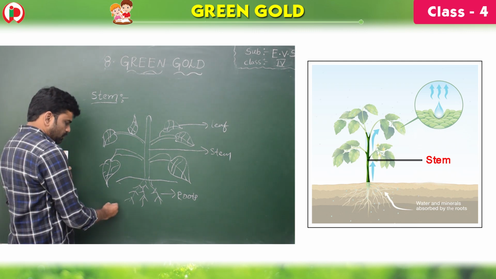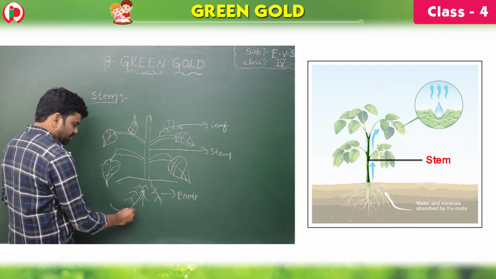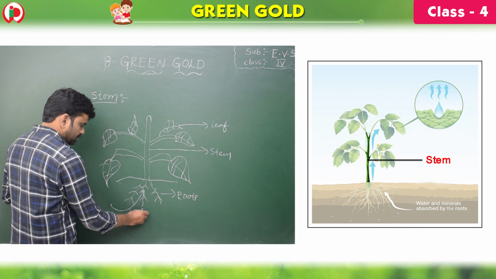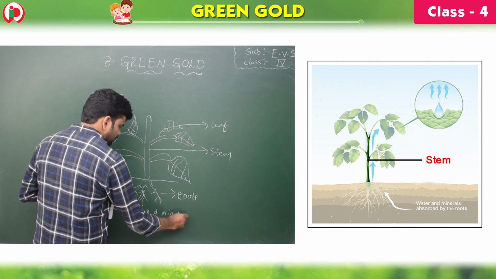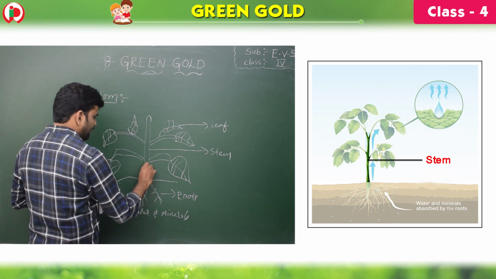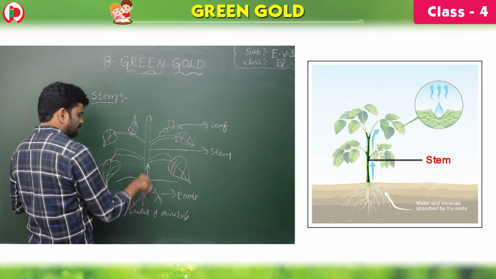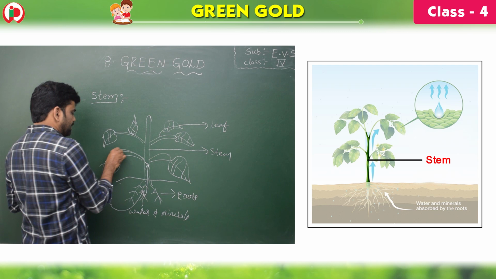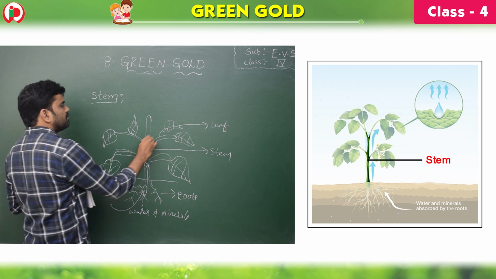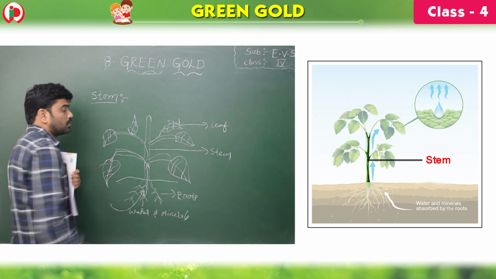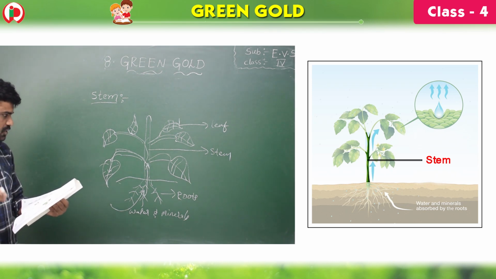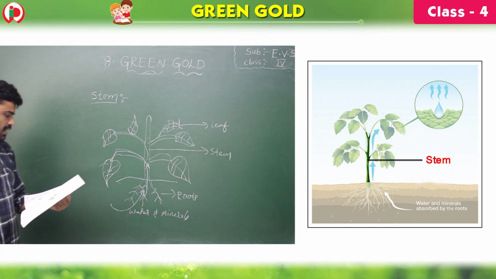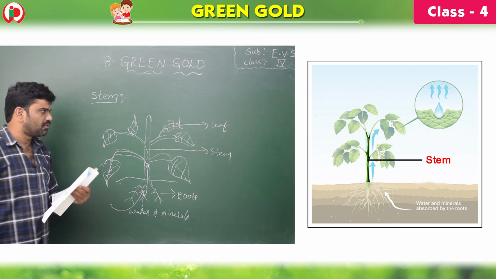Here the roots absorb the water and minerals which supplies to the plant stem, and this stem in turn supplies to the leaves, which are on the top also. Okay. So the plant stem transports nutrients and minerals through the plant up to the leaves. The leaves are the location for photosynthesis.